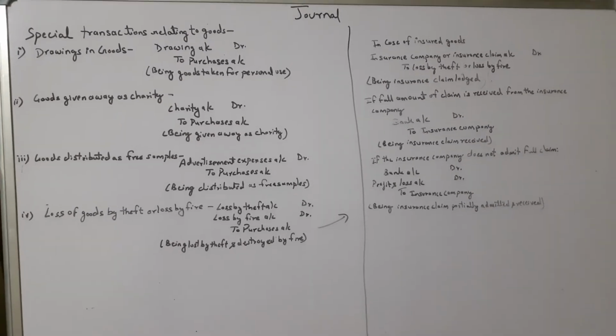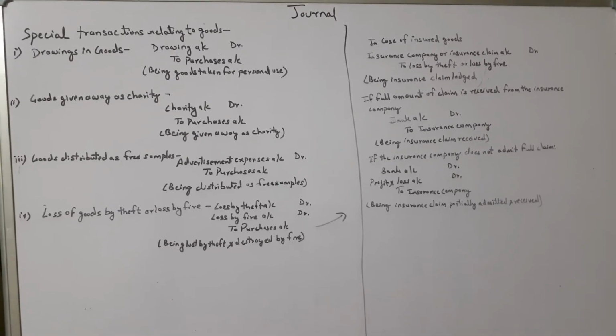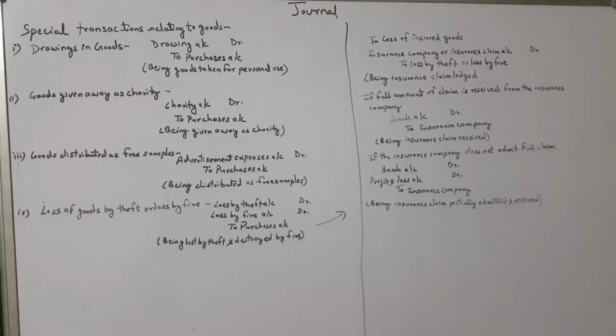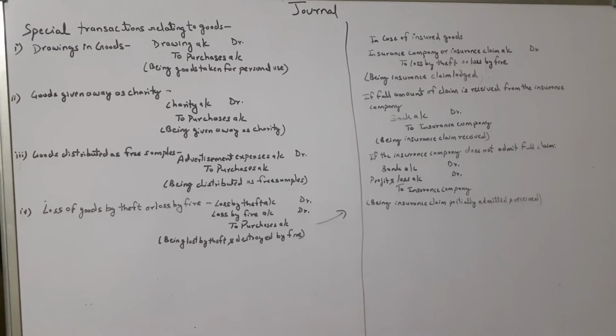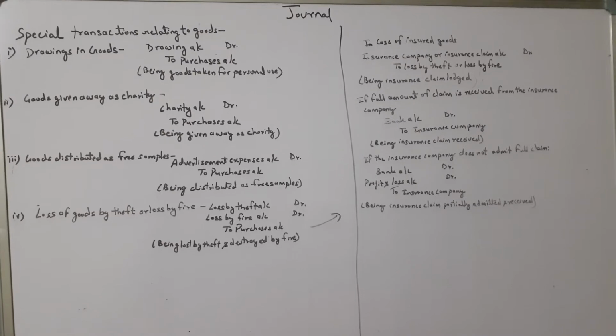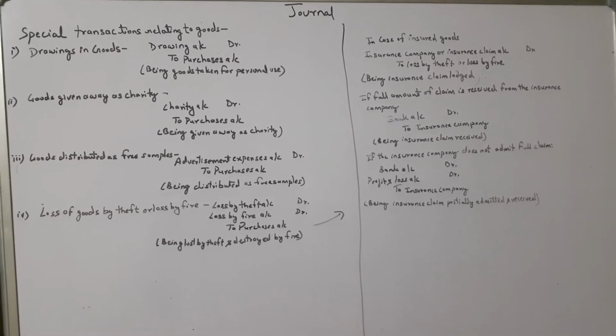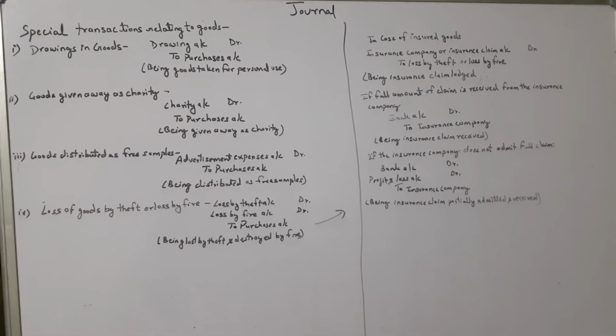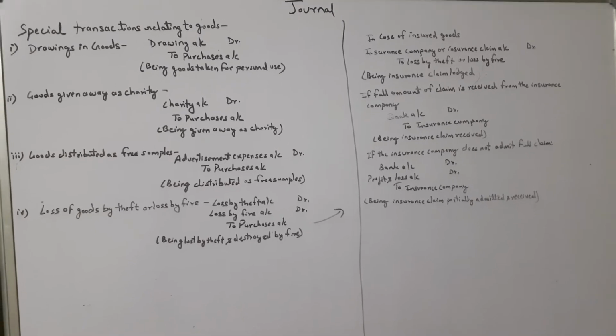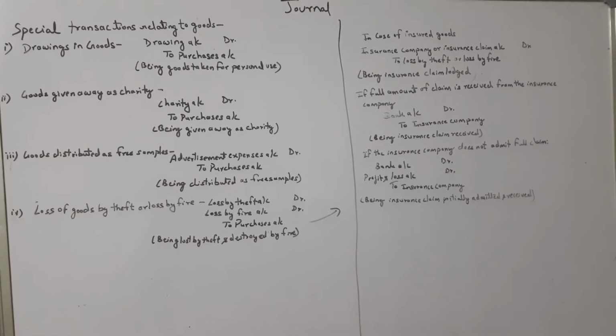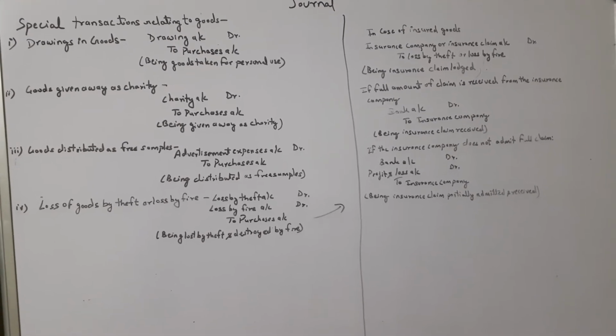Second, if in the question it is mentioned goods given away as charity, what entry should be passed? The entry should be charity account debited to purchases account. Charity here actually represents the expense. So this charity is therefore debited to purchases account.